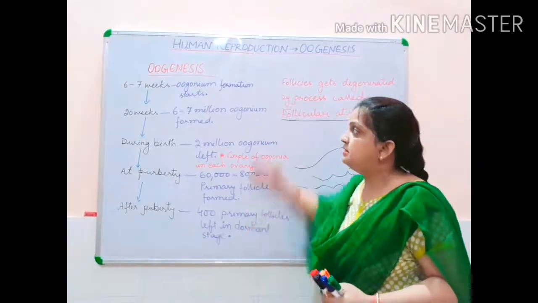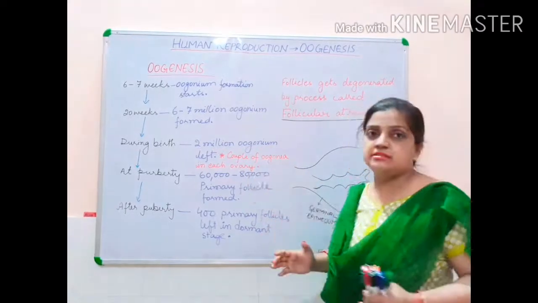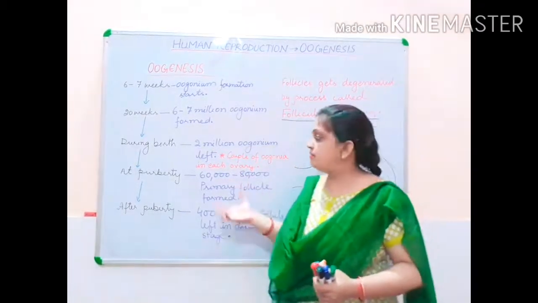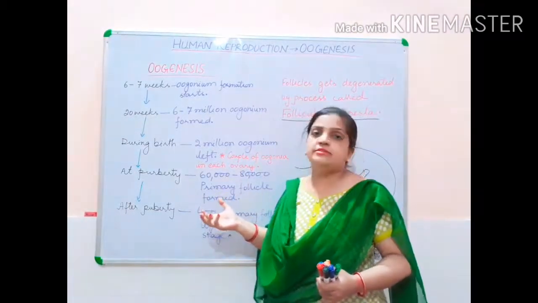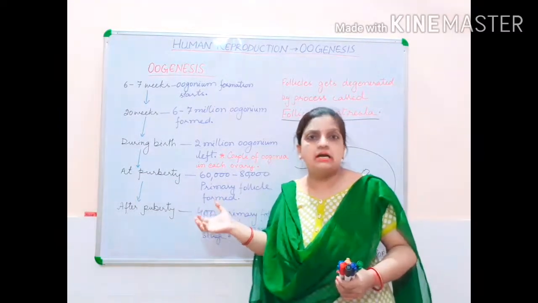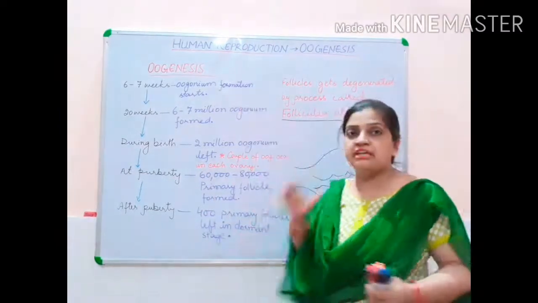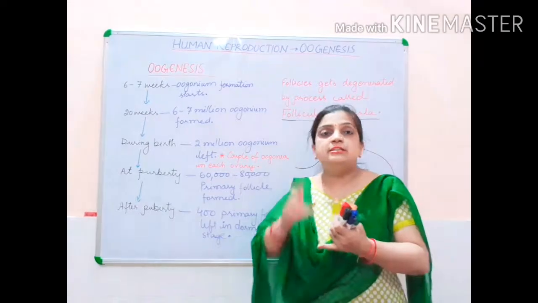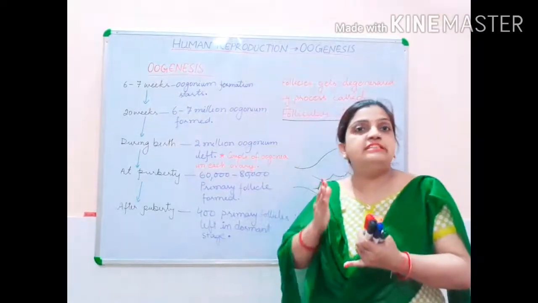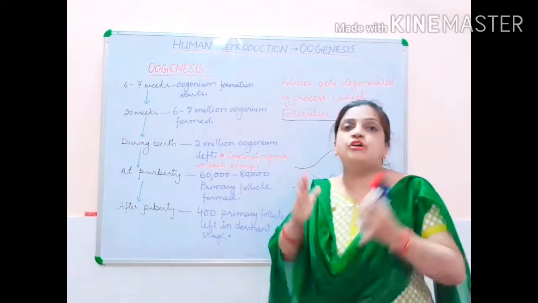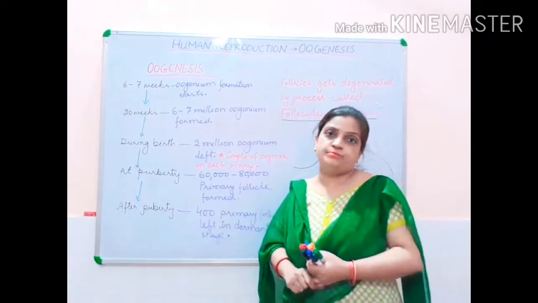Hope, children, this calculation of the cells is very important. Many numerical questions and many different types of questions are asked, and this portion is very important for the board exams, also for NEET, for AIIMS, for all different types of medical competitive exams.